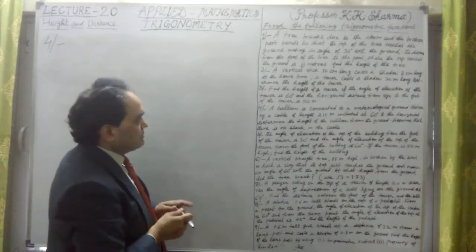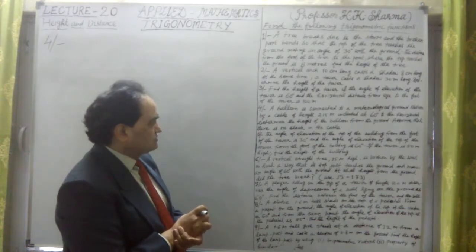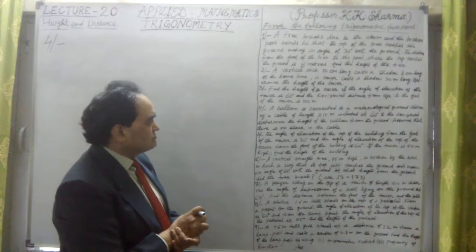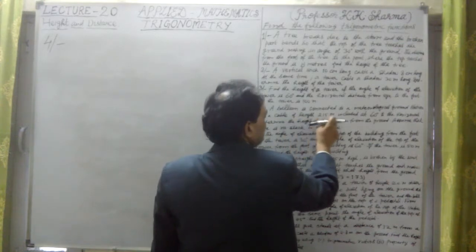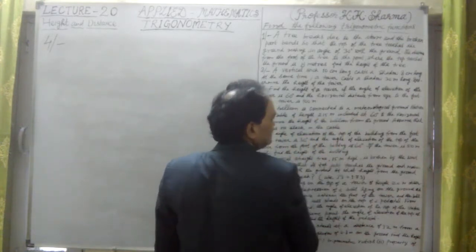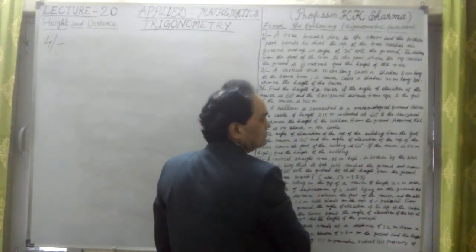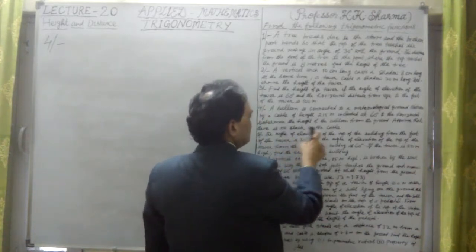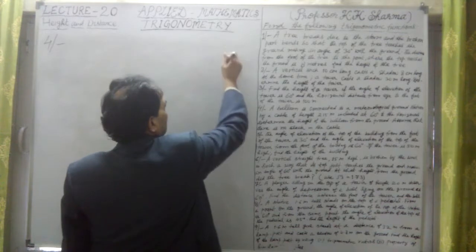Now it says a balloon is connected to a meteorological ground station by a cable of length 200 meter, inclined at 60 degree to the horizontal. Determine the height of the balloon from the ground. Assume that there is no slack in the cable. Okay, the balloon is connected to a meteorological ground. Let me take here.